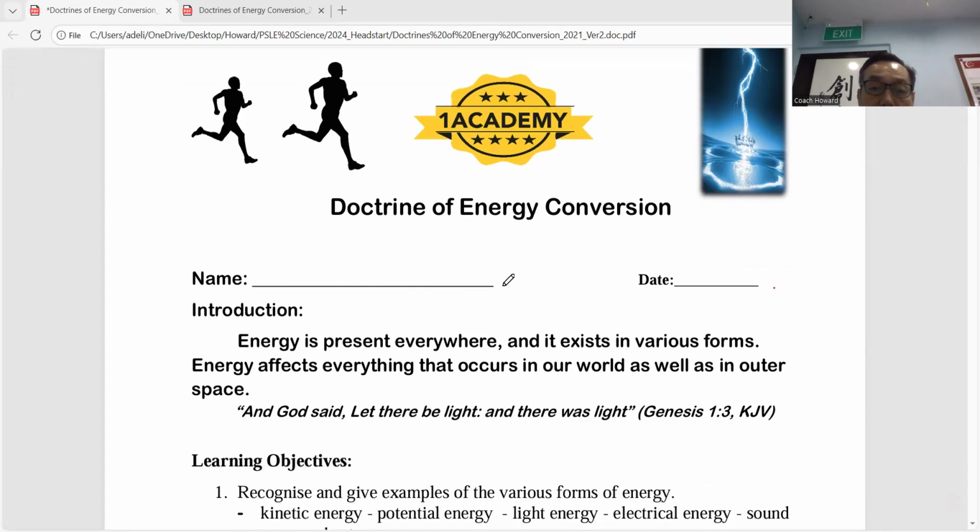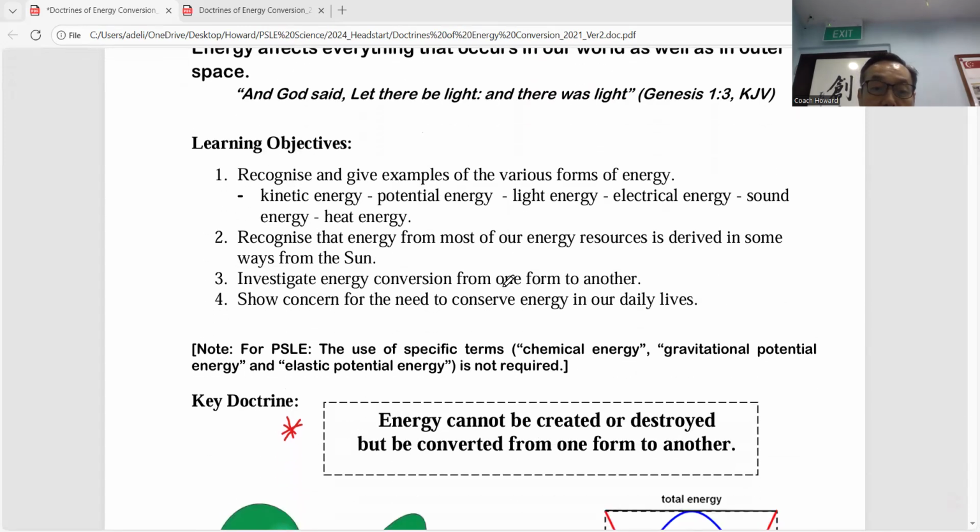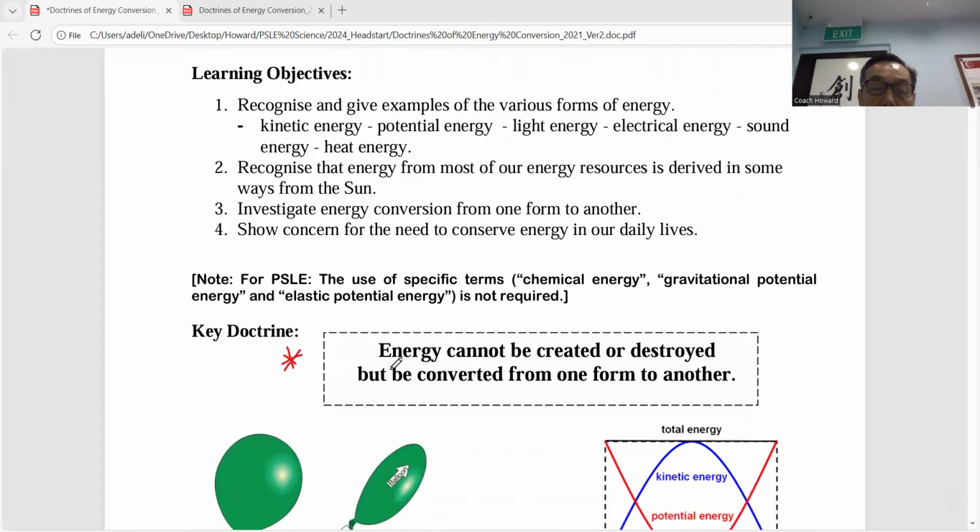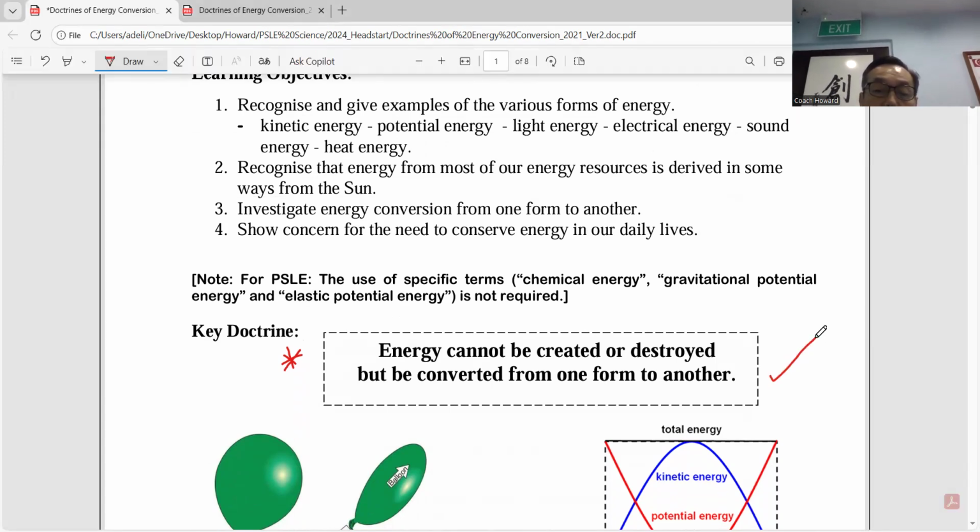So very importantly, you need to understand the first key doctrine or key concept in energy conversion. Your teacher will definitely teach you this concept. Energy cannot be created or destroyed, but can be converted from one form to another. So you must memorize this. Okay. Energy cannot be created or destroyed, but can be converted from one form to another.